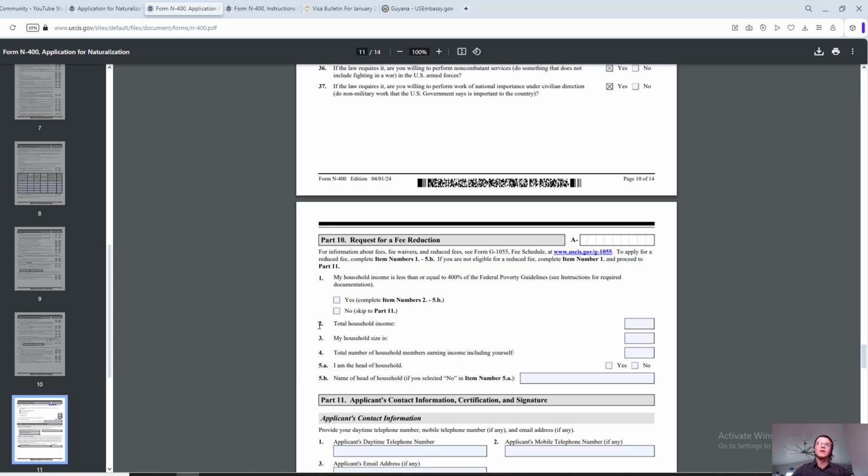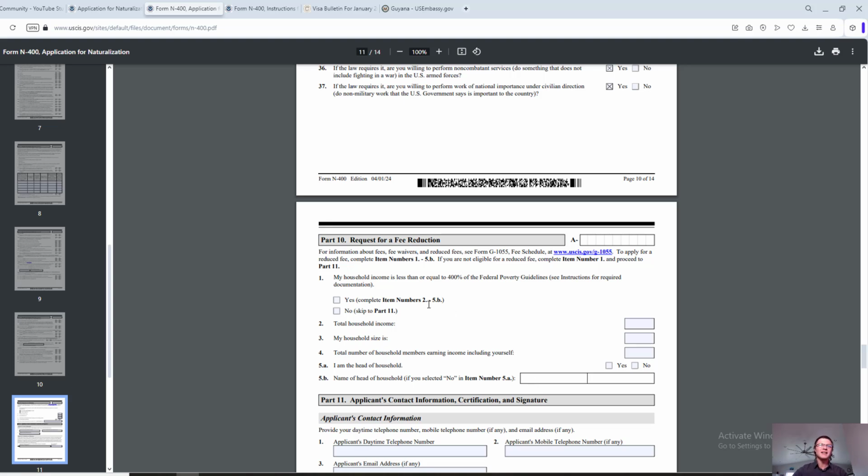Keep that in mind. Total household income you would have to provide. My household size is, you would have to provide. Total number of household members earning income, including myself. I am the head of household, yes or no. Name of head of household. If it's the same, just put yourself in there. And that's really it. So pretty straightforward.